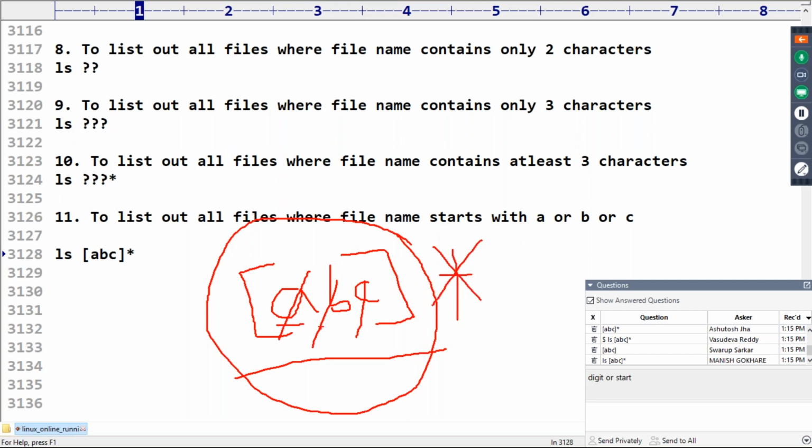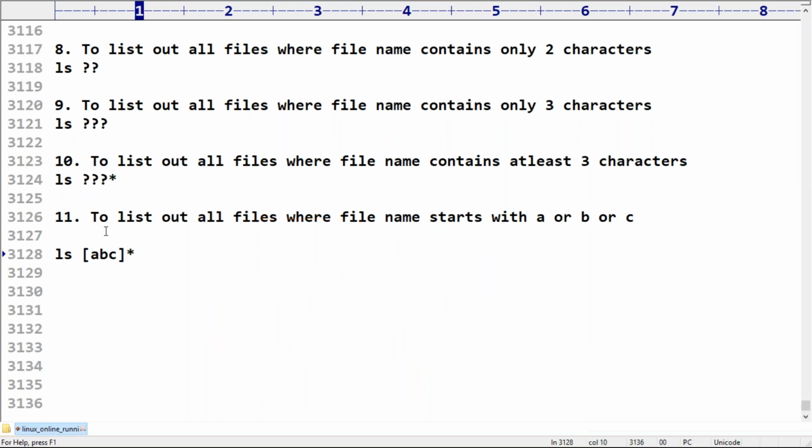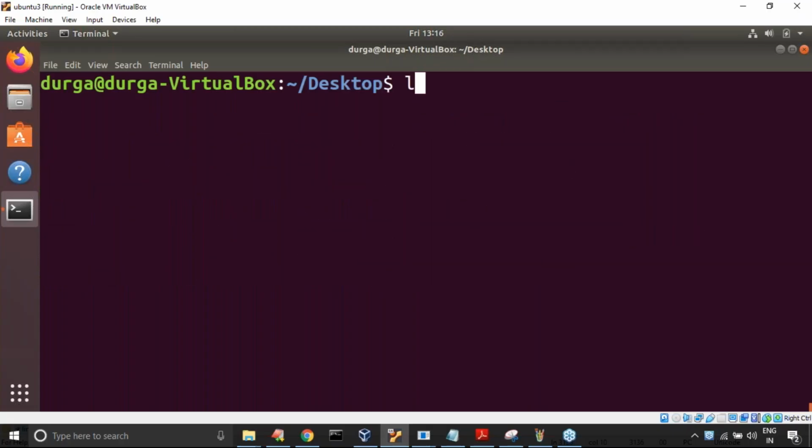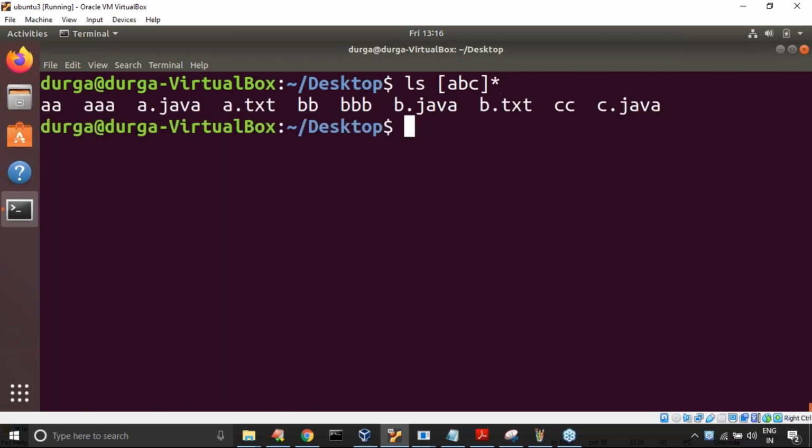So starts with A or B or C, and then anything. Is it clear for all of you? Don't get confused. Now here, ls [ABC]*. Remember, no other character.